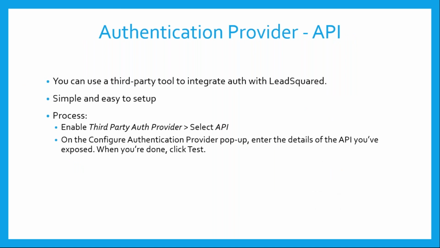So the next option that we have is using APIs. Like I've mentioned in my previous slides, you can also integrate if you're using any third-party single sign-on tools. You can use those APIs and integrate that with LeadSquared. And this is again very simple and easy to set up.